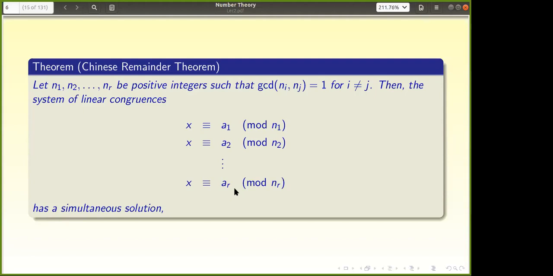Then a1, a2, ar, you take any integers, whatever you like. Then you form these r congruence equations. Then it is possible to find an x satisfying all of them simultaneously, solving the system of congruences. Not only that, the solution is unique modulo the product of the integers n1, n2 up to nr. Is the statement clear?